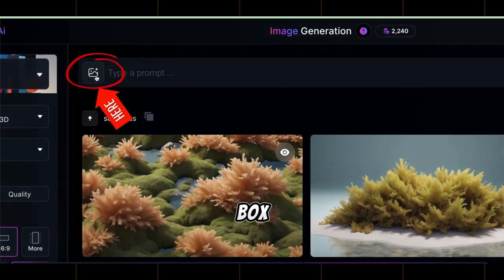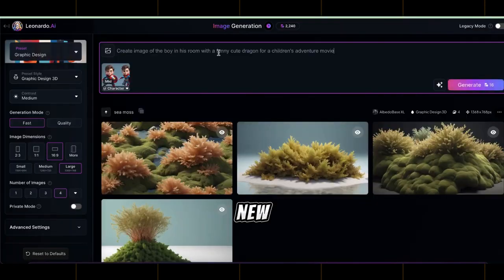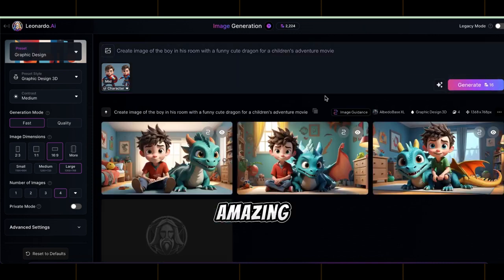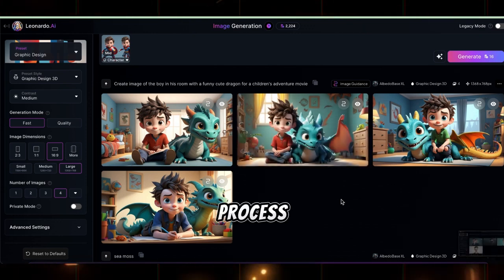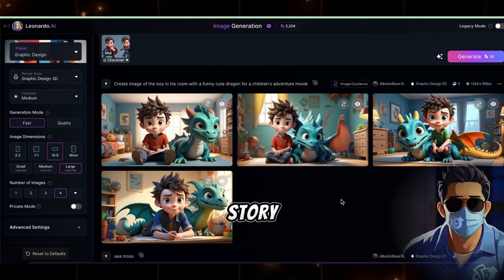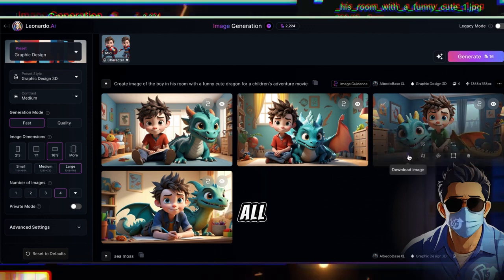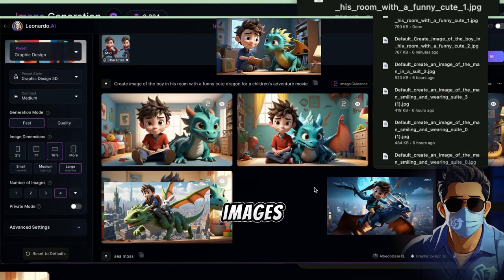In the prompt box, click the image icon, select Character Reference, then upload our main character image. Enter a new prompt for Leonardo to generate scenes with the boy. Click Generate and wait a few moments. You'll get amazing images of the boy in various scenes, like his room with a cute, funny dragon. Repeat this process for all the scenes in your story, ensuring the characters remain consistent. Once done, organize all the generated images in a folder to keep them neat. Now, all our images are ready.